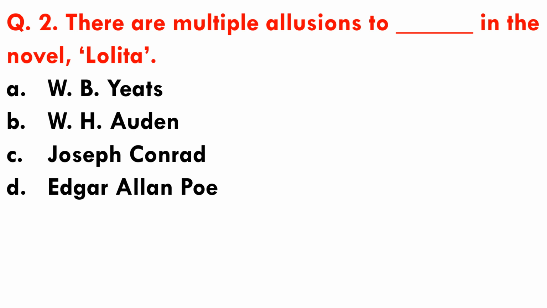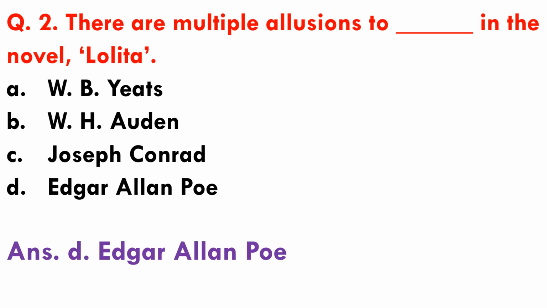Question number 2. There are multiple allusions to dash in the novel Lolita. Options are A. W.B. Yeats, B. W.H. Auden, C. Joseph Conrad and D. Edgar Allan Poe. Allusions are passing references that the writer makes. So here in this novel, Vladimir Nabokov makes many references to the poet Edgar Allan Poe. So here option D is the correct answer.